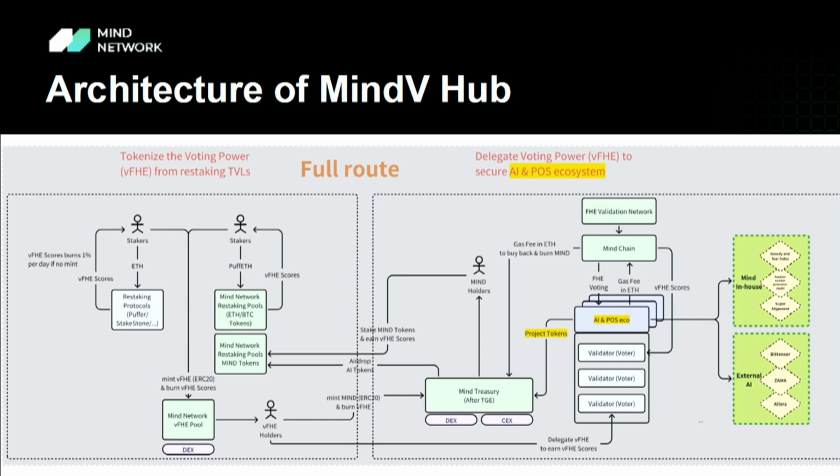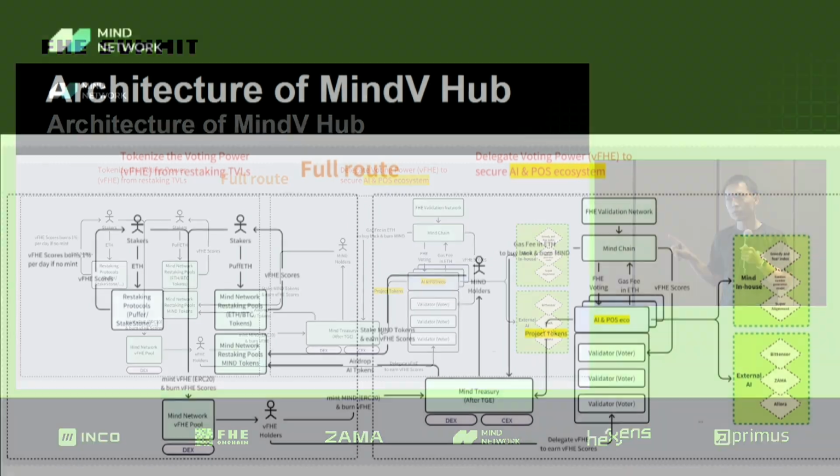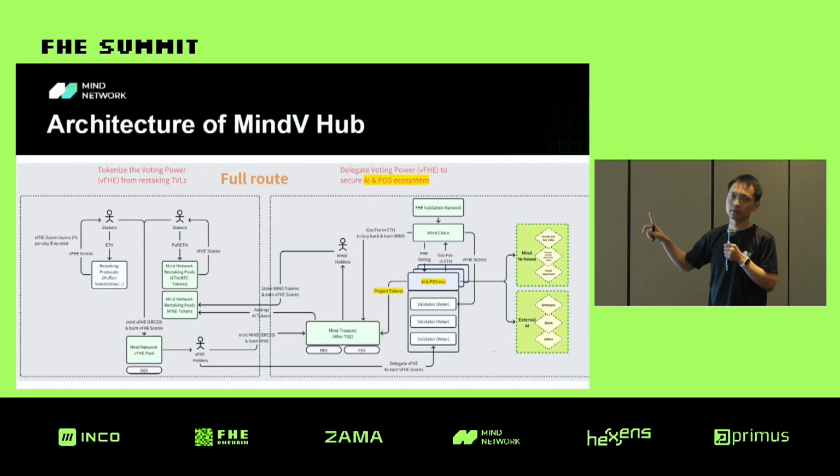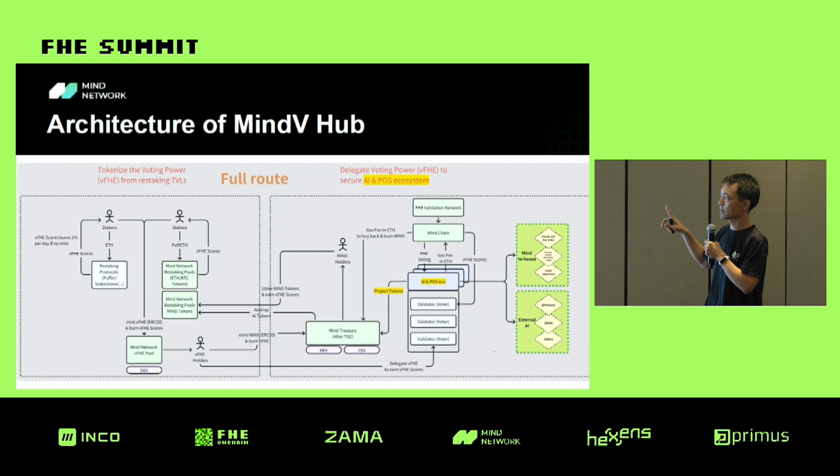They just stake into their protocol, and they will get the restaking reward, which is called VFHE. And the VFHE also acts as voting power.